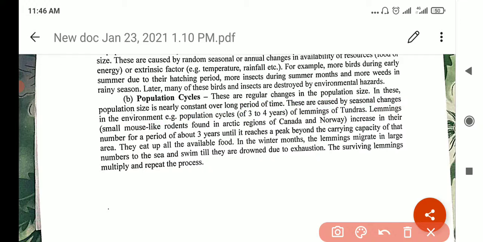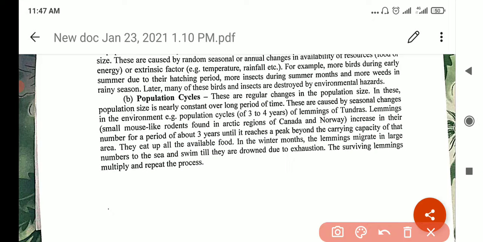Example, a population cycle of around 3 to 4 years of the lemmings of the tundra. These are some sort of animals that we find in the tundras. These lemmings are like mice, like rodents. They are found in the Arctic region in Norway and Canada. And these lemmings increase in number for a period of about 3 years until it reaches a peak beyond the carrying capacity of that area.